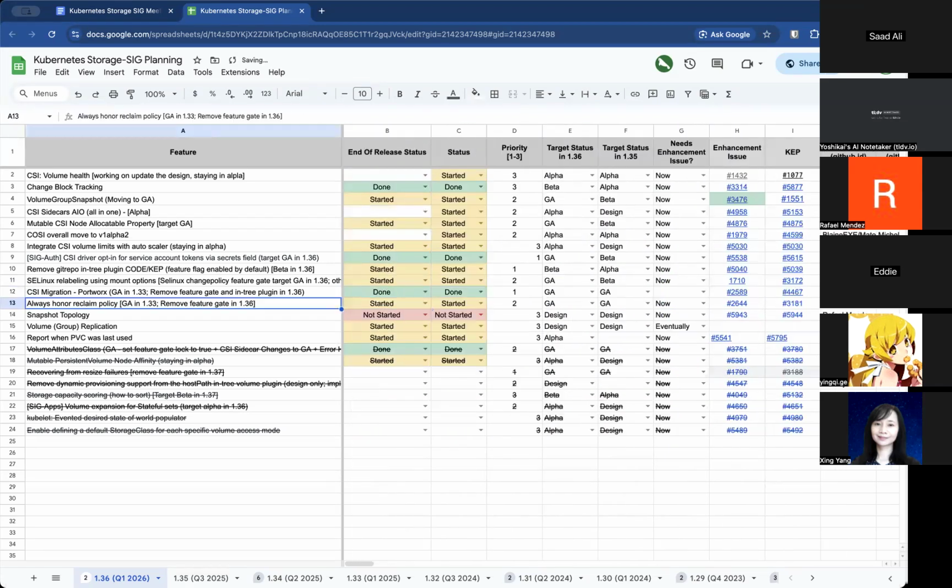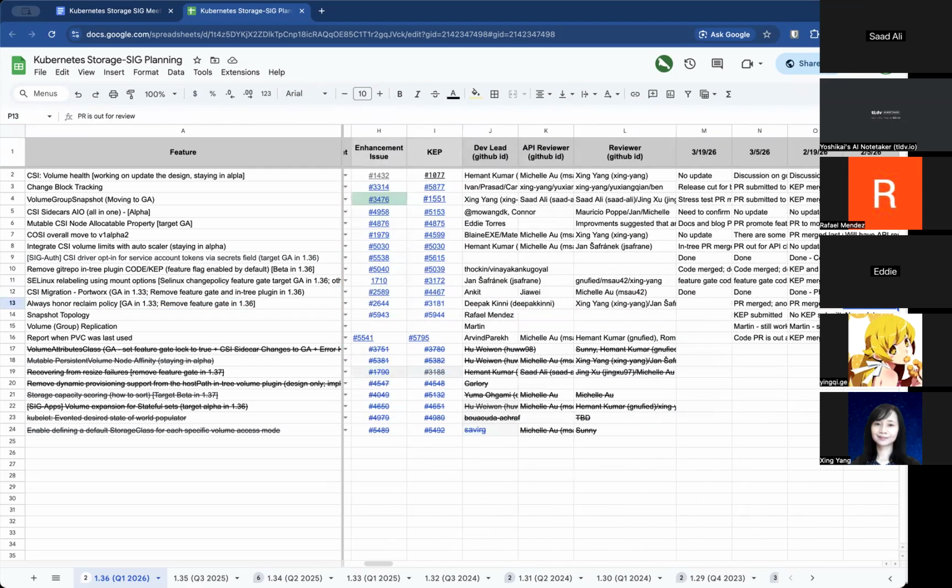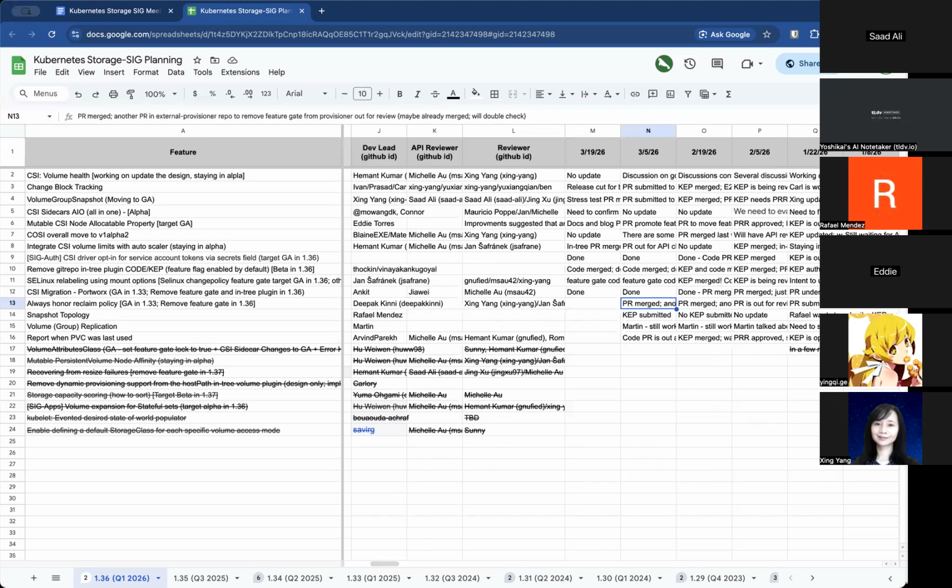And then the subsequent one, always honor reclaim policy, GA. Last status was PR merged, another PR in the external provisioner repo to remove feature gate from provisioner out for review. Might have already been merged. Anything new here? Yeah, I didn't check that yet. So same as before. Still the external provisioner PR. Just need to check. Sounds good. We'll keep that the same.